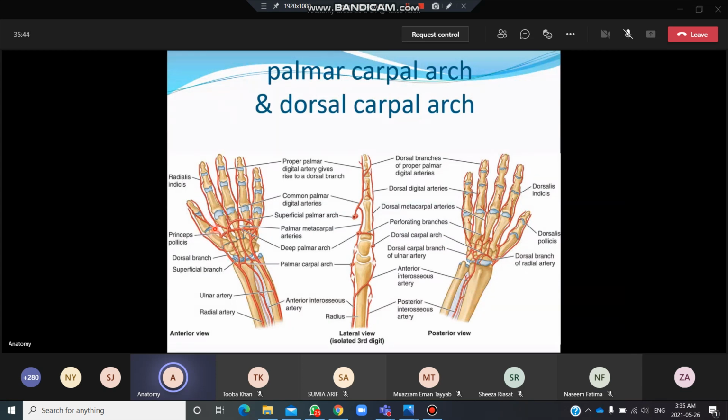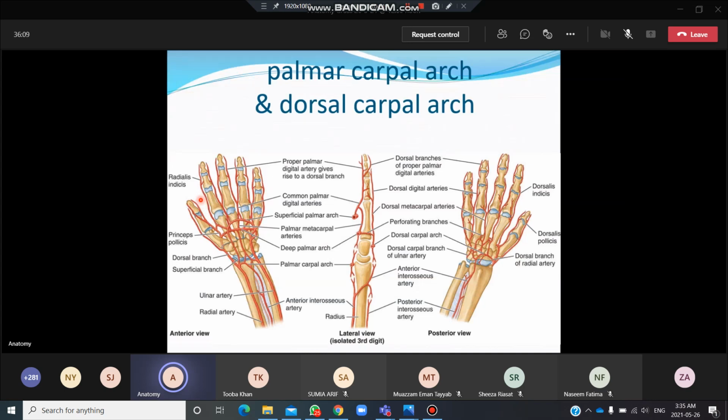Over here you can see that mostly it is coming from the arteria princeps pollicis. नजर आ रहा है यहाँ से. This is arteria princeps pollicis and giving a branch which is called the arteria radialis indicis. But it can be a branch of the radial artery itself. ठीक है जी. So this one is going to supply the radial side of the index finger over here.